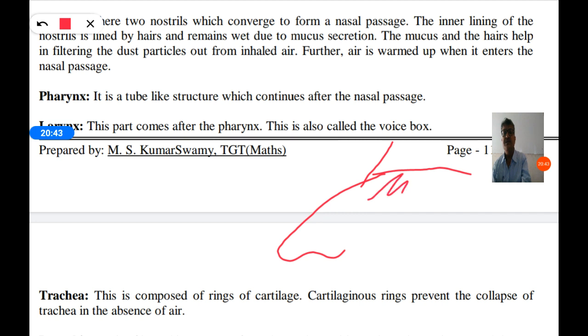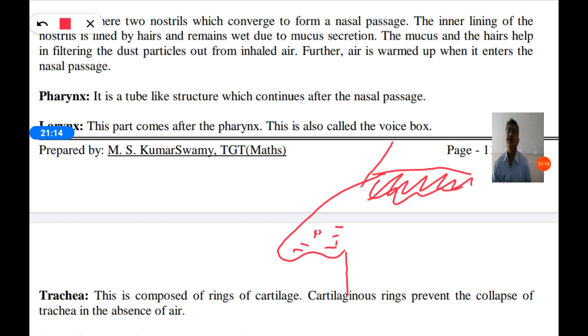It is always wet due to secretion of mucus, and we all know that there are small hairs inside the nose. So that will help to trap the dust particles and pollen grains which are present in the air, and they help us to purify the air before it enters the lung.